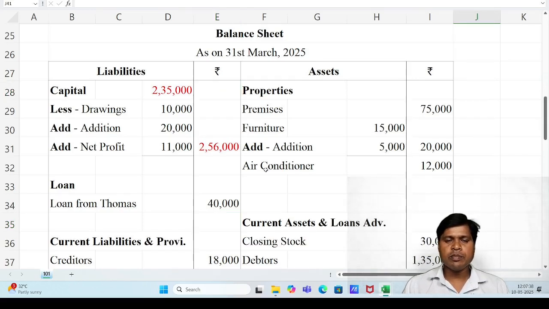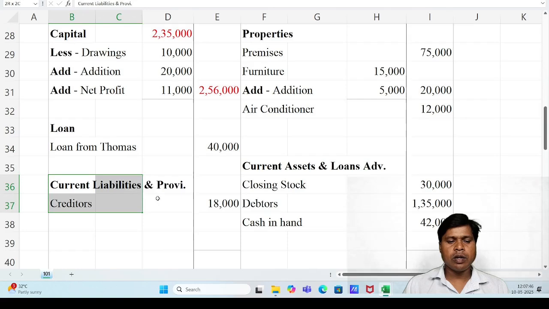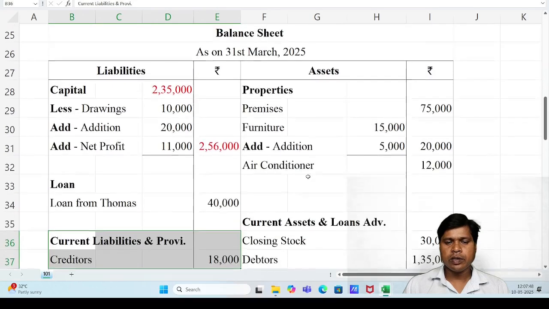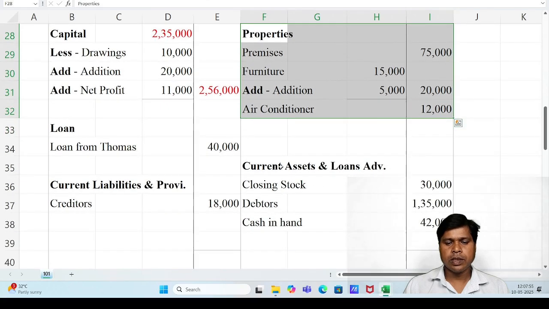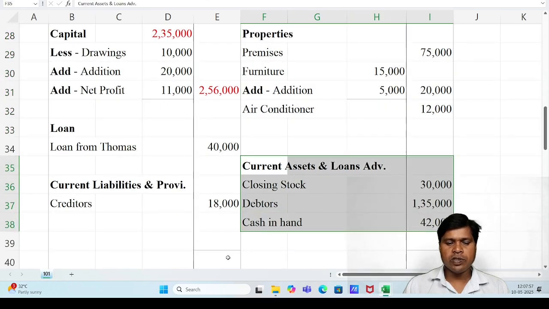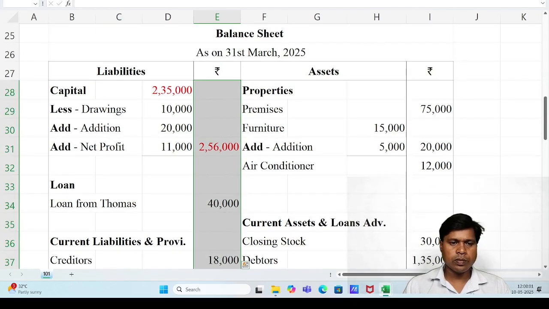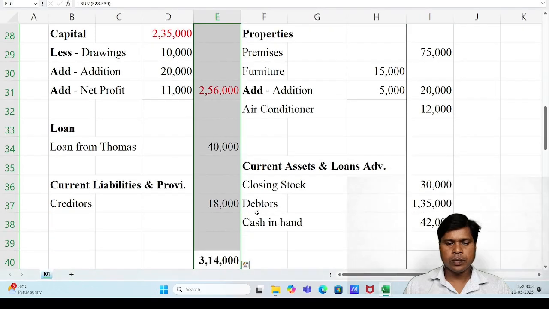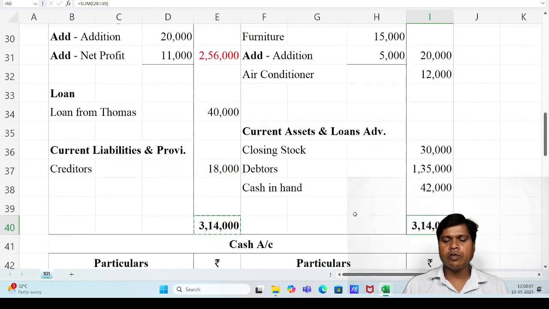Now all items of the balance sheet are recorded. You can check capital group, then loan from Thomas 40,000, current liabilities and provisions, then properties, current assets and loans and advances, and now we can take the total of the balance sheet: 3,14,000 and 3,14,000.